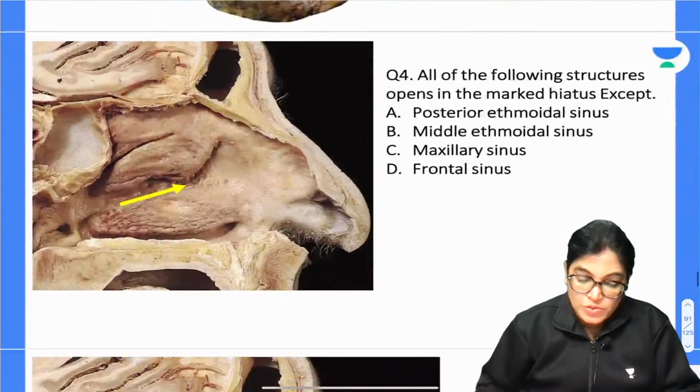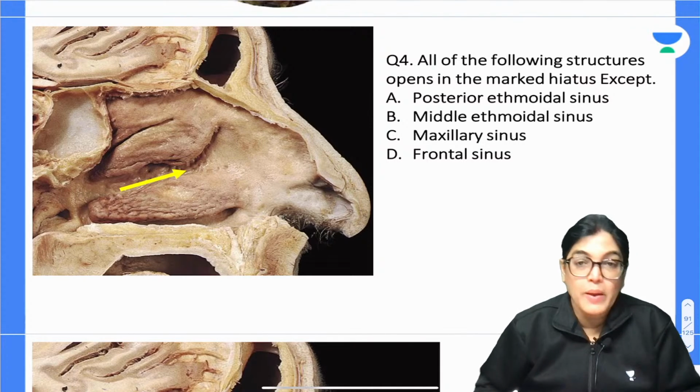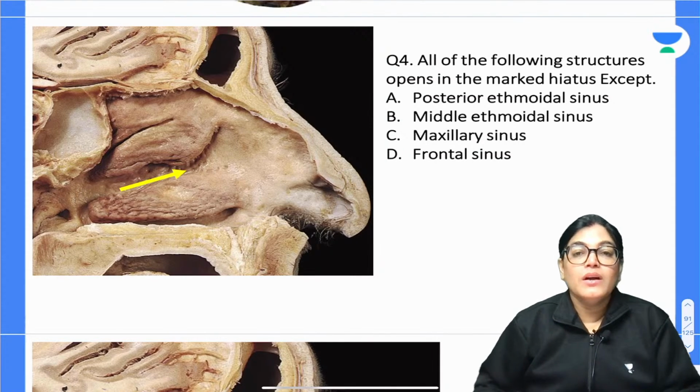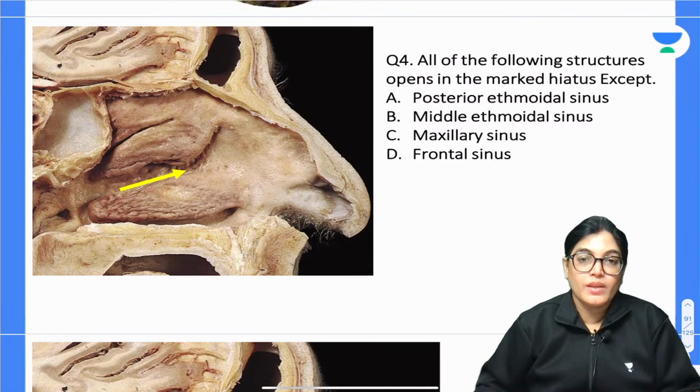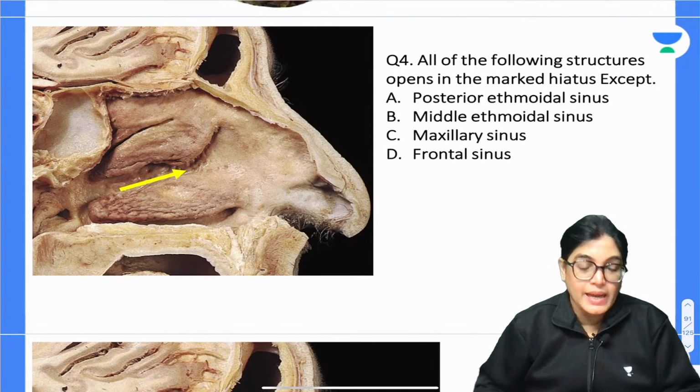Let's talk about the next question, number 4. All of the following structures open in the marked hiatus, shown by the yellow arrow in this image, except: posterior ethmoidal sinus, middle ethmoidal sinus, maxillary sinus, frontal sinus.